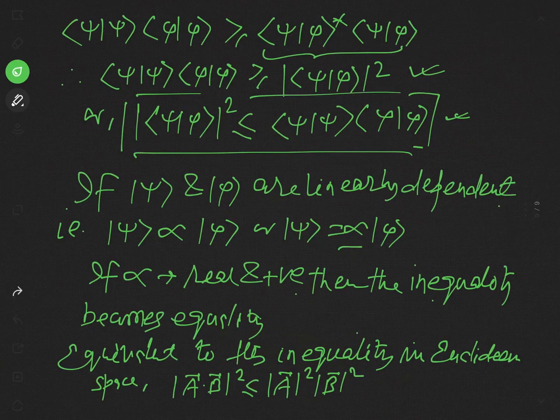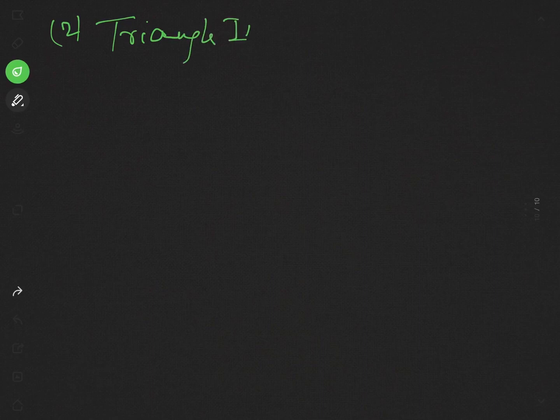Mod of a squared you may write as a dot a, and mod of b squared you may write as b dot b. The next important inequality is the triangle inequality. So the next important property, you may say, is the triangle inequality.